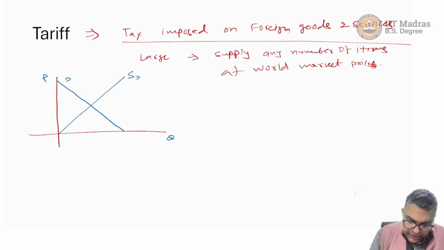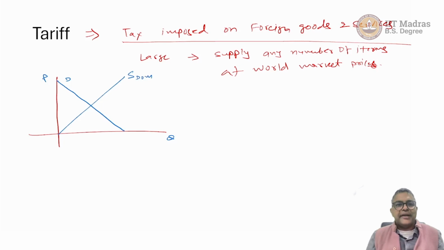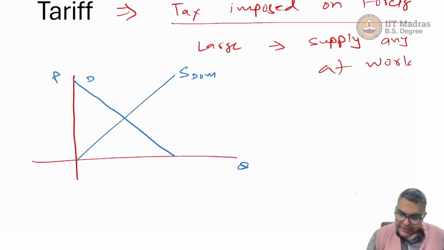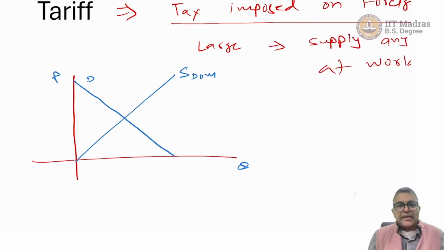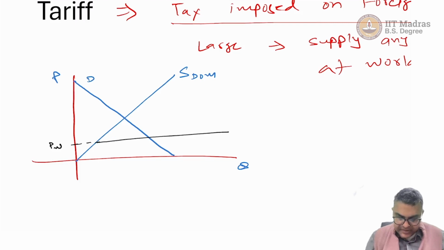We can call it S dom to indicate it is domestic supply, and we have already assumed that the world market can supply any number of items at the world market price. Let us say this is the world market price, PW, and so this would be the supply, and so the overall supply will be this.